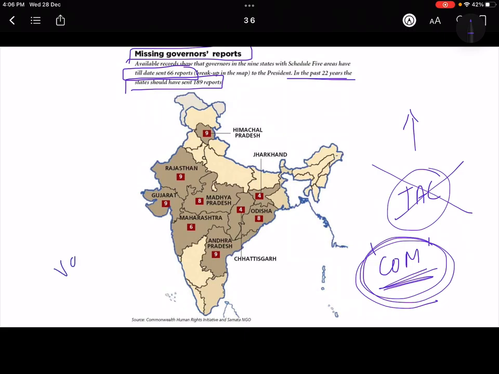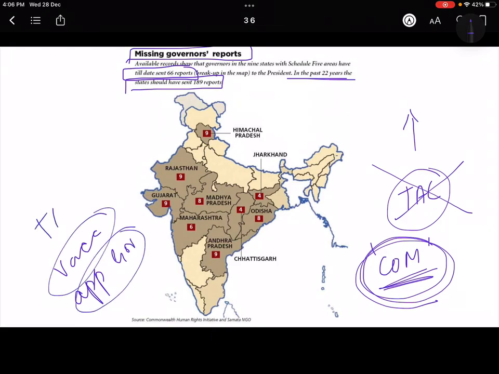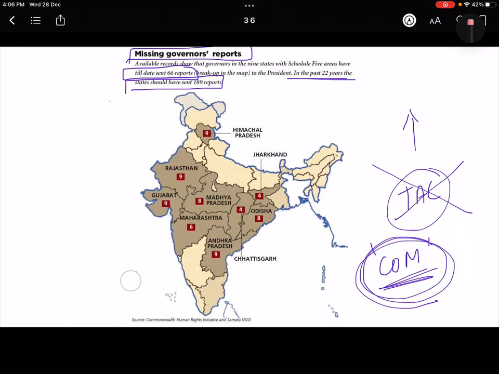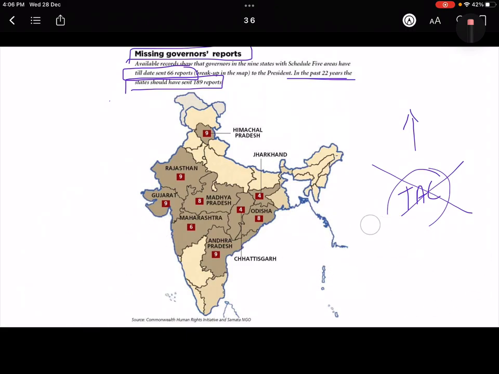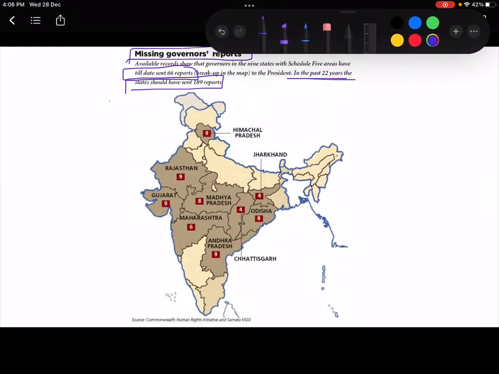Then vacancy in the TAC, as we said, appointment is done by the governor, but it has been seen that there is a very large vacancy in the TAC, and then political capture of the TAC, that means the governor would appoint people who are his own people, so it is not a fair process. The people who are wanted by the tribals or those scheduled areas are not taken, and people of political affiliation are often appointed.